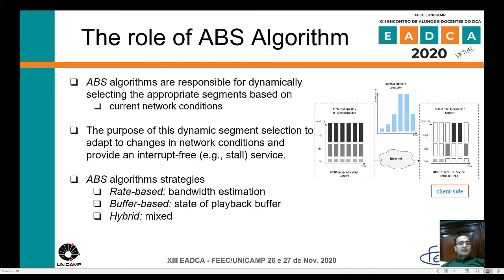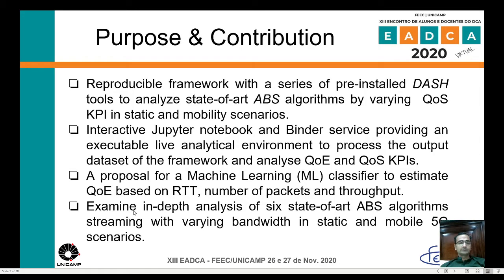ABS algorithms are responsible for dynamically selecting the appropriate segment based on the current network condition. If the network condition is very good, then the ABS algorithm selects a segment with high resolution and high bitrate, and hence high quality of experience. ABS algorithms are of three types: rate based, buffer based, and hybrid.